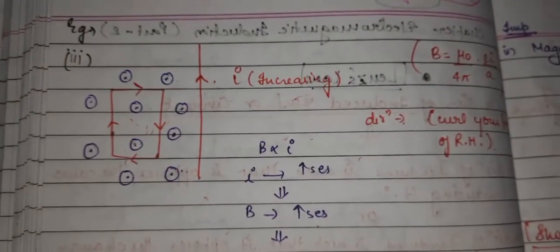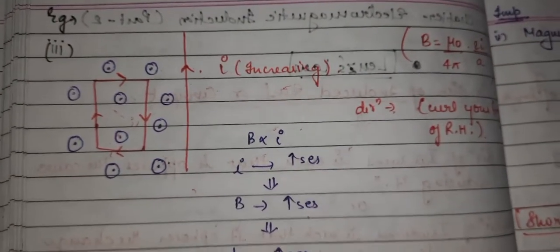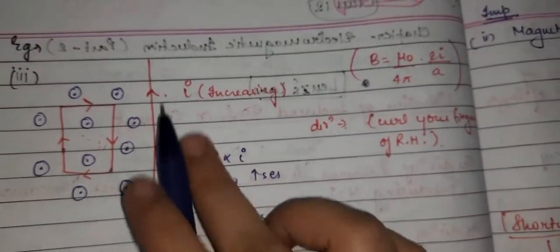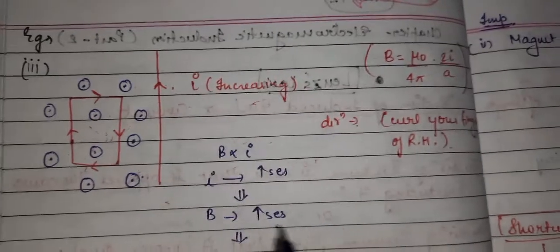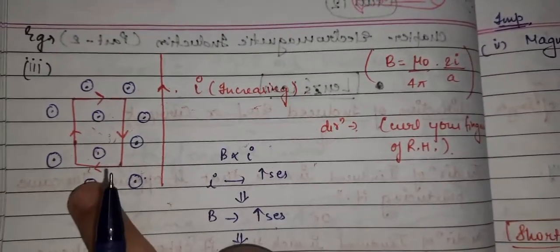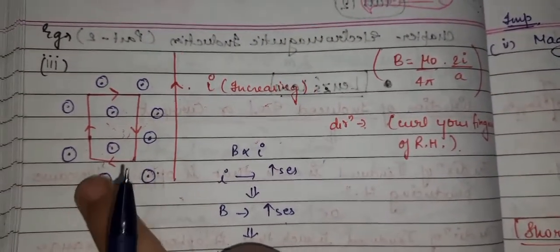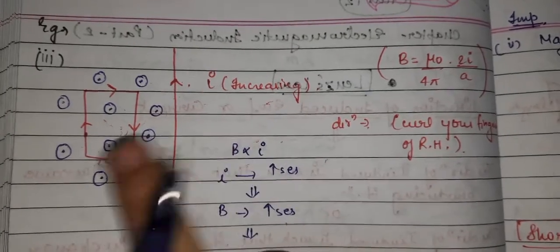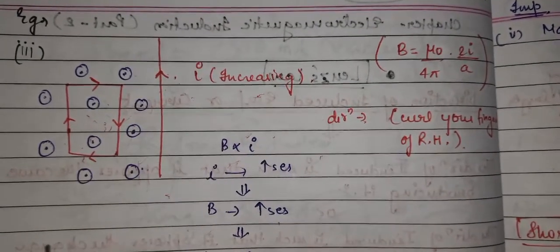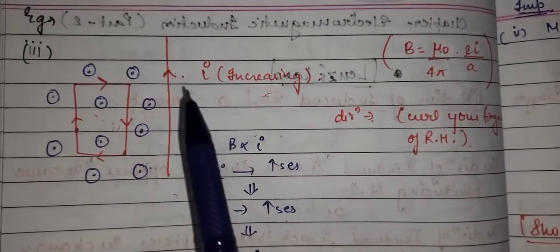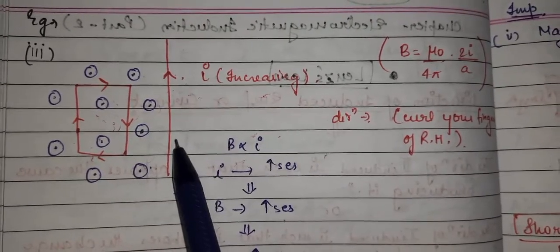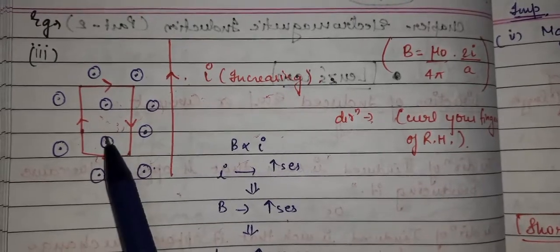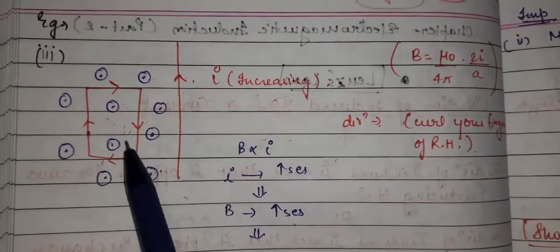Now here I have taken another example. I have taken a wire carrying a current, but the magnitude of that current is increasing. I have taken another current loop, rectangular in shape, and kept it near that wire. Now we are increasing the magnitude of the current in the wire, and surely it will affect the induced current in this region.